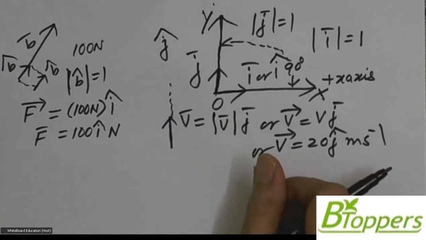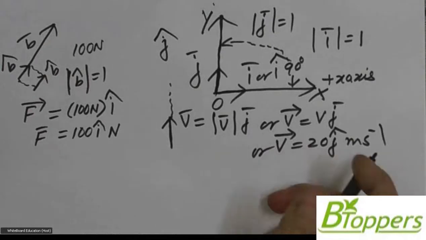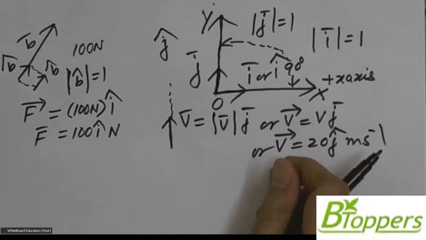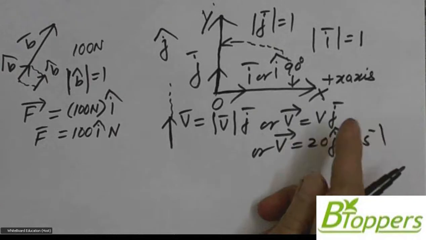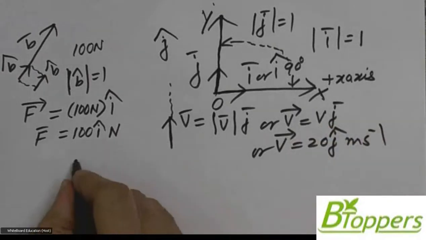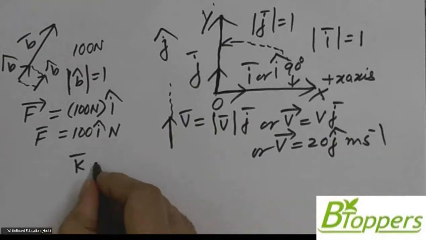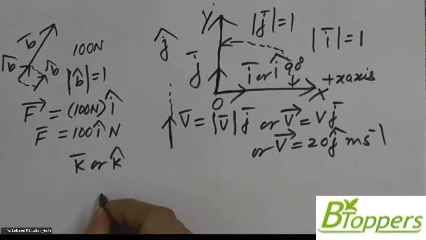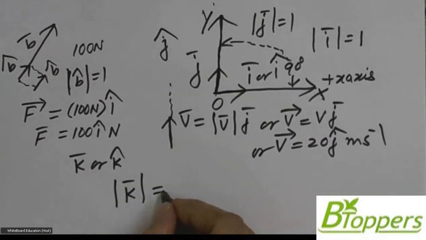When we discuss the motion of a particle in three-dimensional space, three coordinate axes are required: x-axis, y-axis, and z-axis. The unit vector in the positive direction of the z-axis is denoted by k bar or k cap. So what is k bar? K bar is a vector which acts along the positive z-axis. The modulus of k bar or k cap is 1 unit.